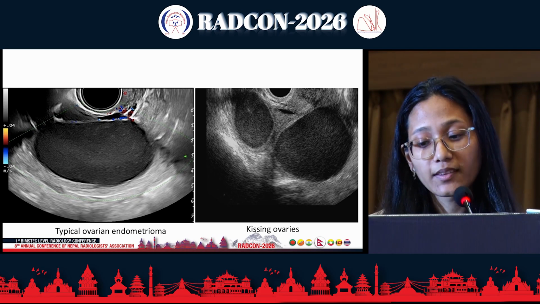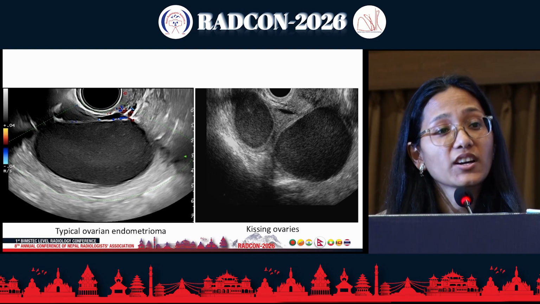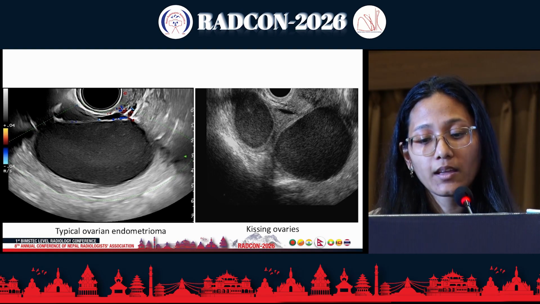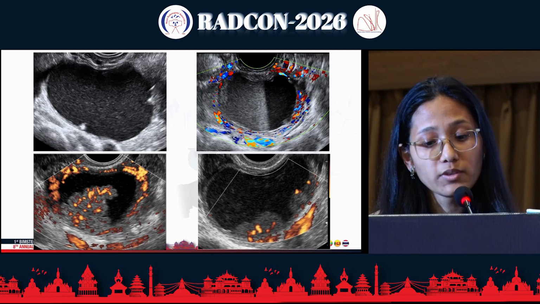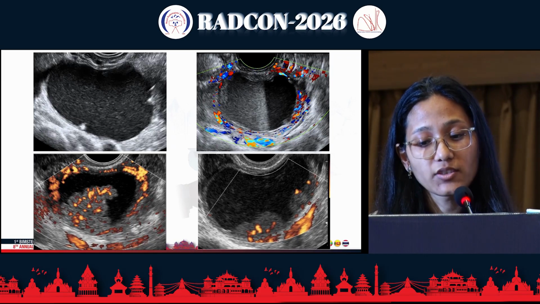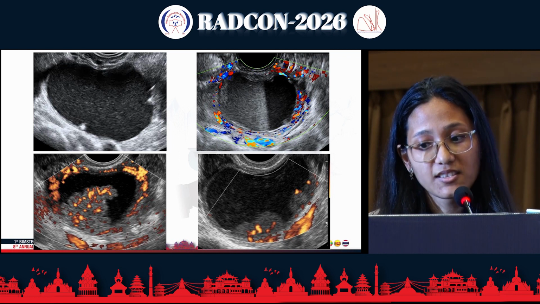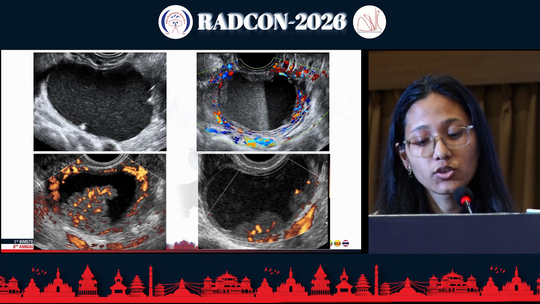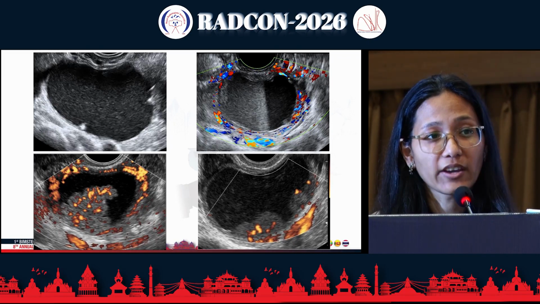glass appearance, or this might be bilateral and they might abut each other behind the uterus, giving the kissing ovaries. These endometriomas may also have hyperechoic nodules at the edges, and sometimes may also have a dependent layering-like appearance. But what is atypical is to have these solid nodules, the papillary projections.